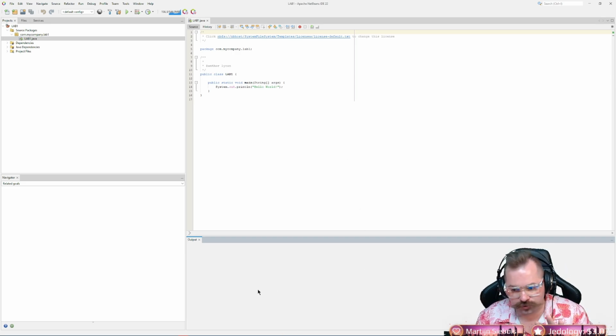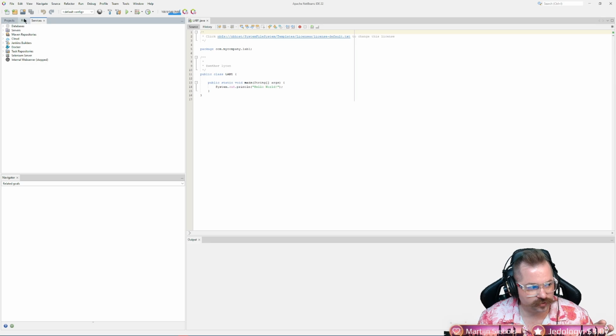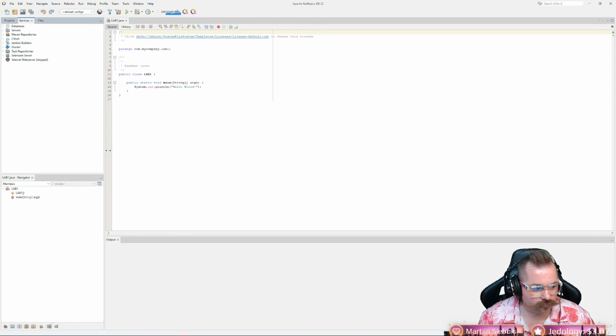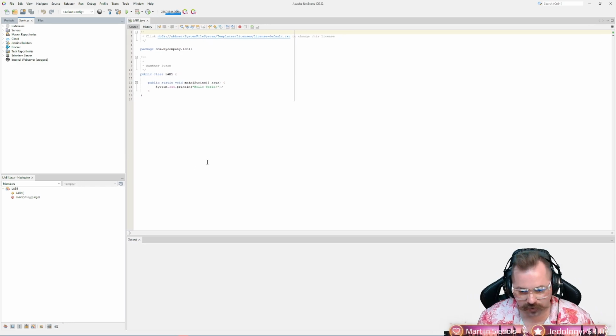So our 4 windows we should have: projects, files, services, right? Files, he said we can get rid of that. I'm going to move it over so that way services and projects are right next to each other. And then Navigator down here, and then output along with our file, okay? And obviously we can probably adjust. I've got a pretty big screen so I can make room that way if I need to. Just left clicking and dragging.